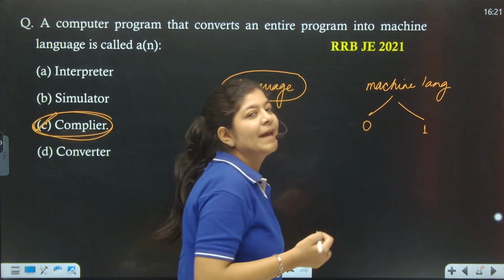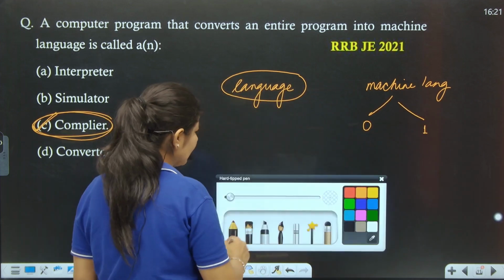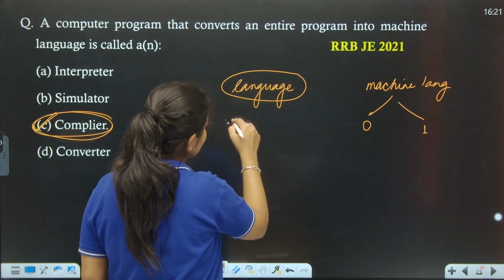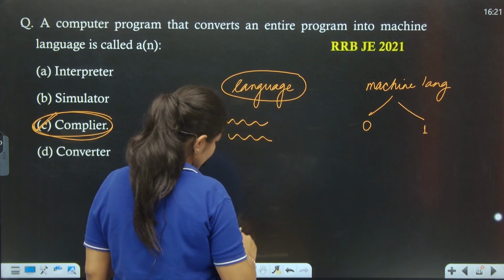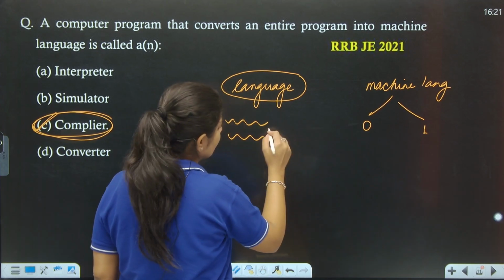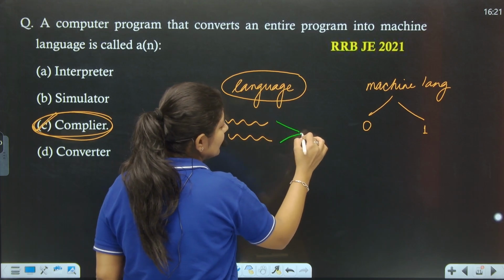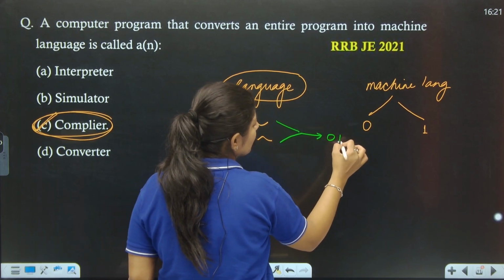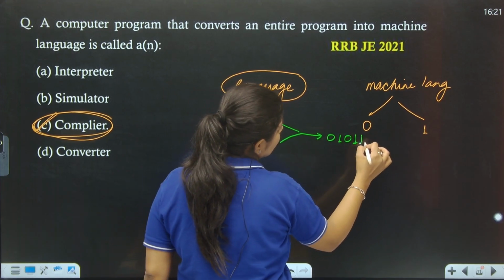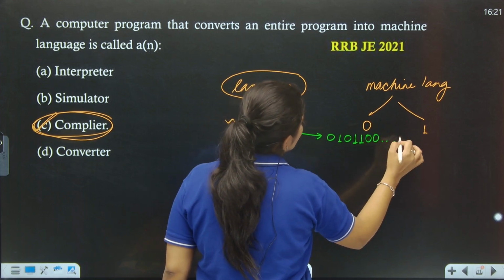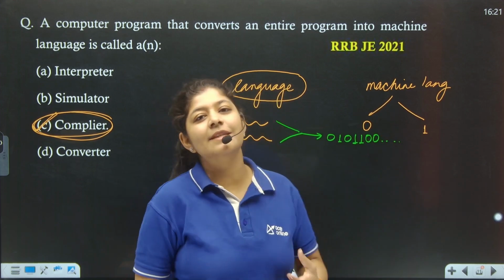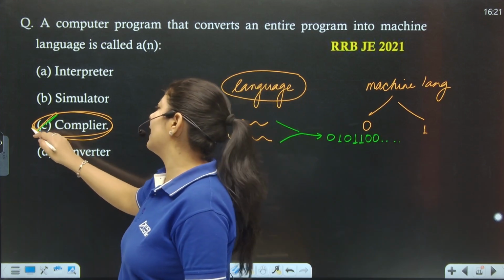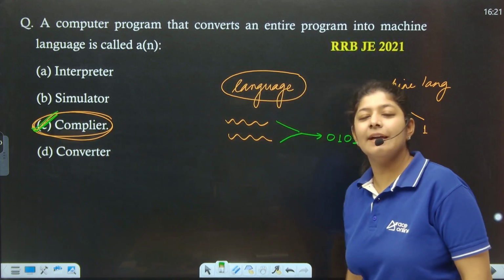So what the compiler is doing, the compiler is converting whatever we have written over here into a combination of 0 and 1, right? So this work is done with the help of the compiler. Option number C is the correct one.